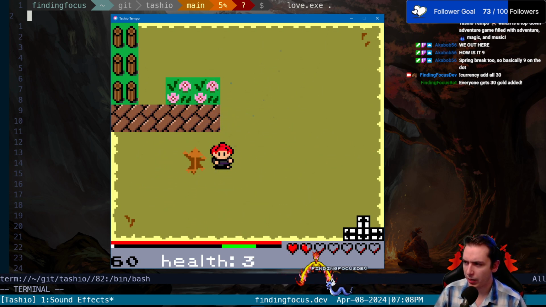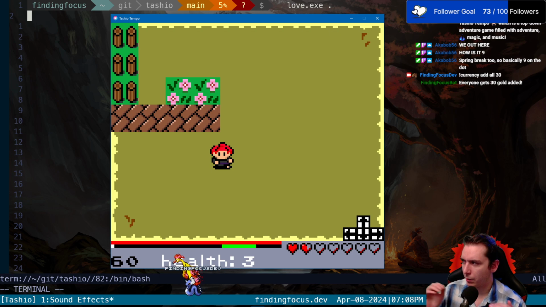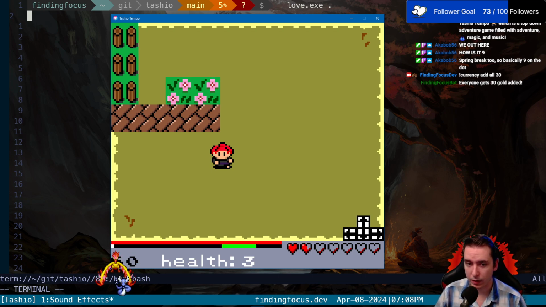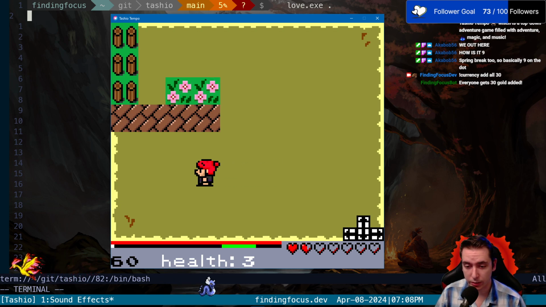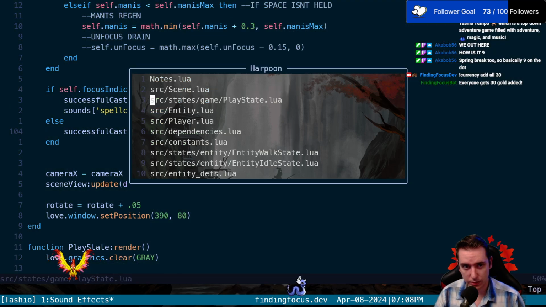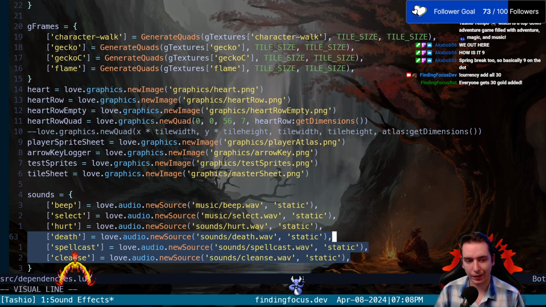So what we're going to do is take a look at what we implemented yesterday. And since our stream crashed yesterday, I'm going to unapply all these sound effects and then talk through how to import sound effects and how to play them in order to get something like we see on screen here. Hopefully people can follow along and see how sound works in Love2d and Lua. So in our dependencies, we've got a couple different sound effects: death, spellcast, and cleanse.